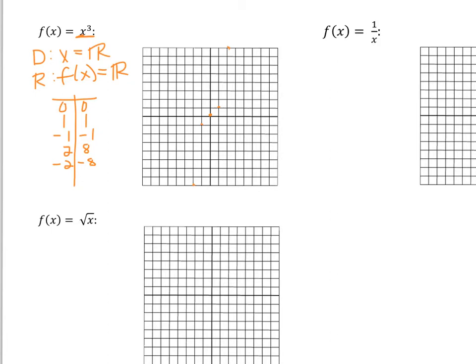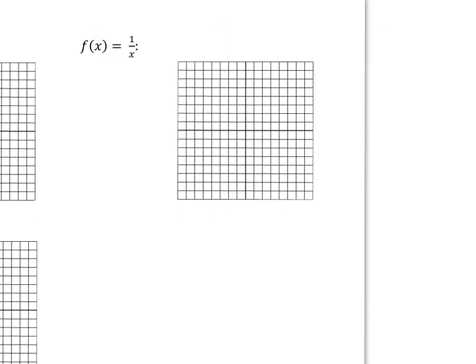We're supposed to try to connect these, so it's going to go up through that bottom point, make its way through those points in the middle, and then go straight up all the way up to the top. And that is the parent function for x to the third, or a cubic value.